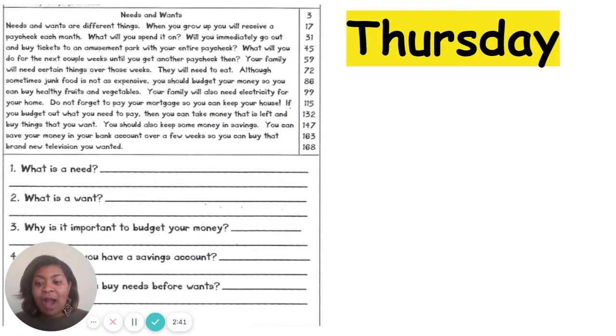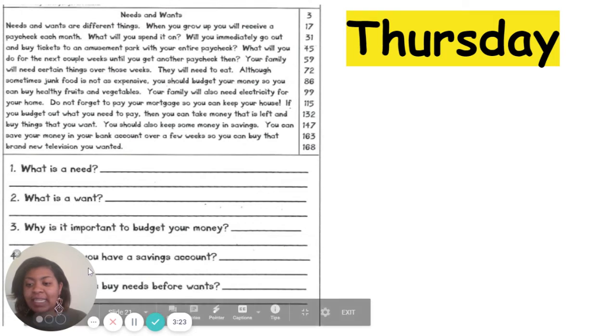All right? So why do you need to have a savings account? So sometimes we would like to spend money, but it's also important to make sure that you save money. You want to save money so that way you can buy the things that you want. And there may be a few other things that you need to save up as well. Or if you are in a situation where you need help, where there's an emergency, like something in your house breaks, or you need to replace something, you need to have money saved up so that way you're able to do those things.